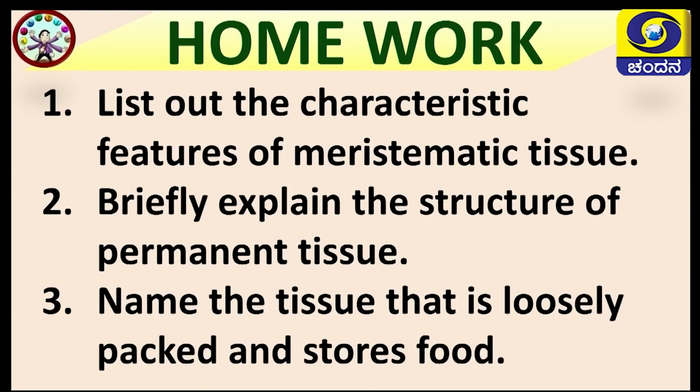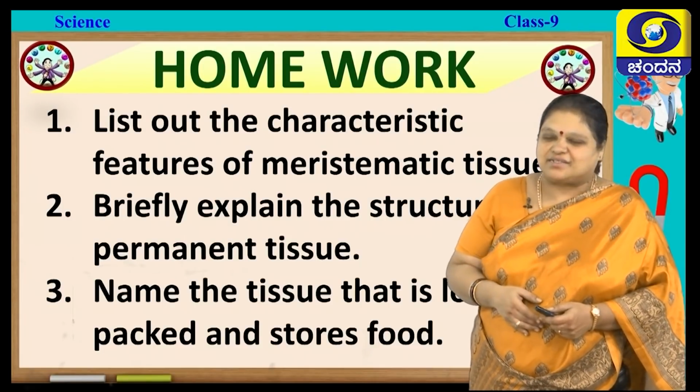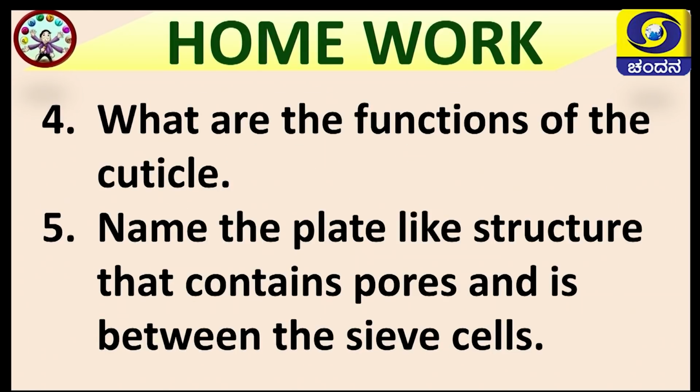Next, let me give you some homework. It is important. First, list out the characteristic features of meristematic tissue. Next, briefly explain the structure of permanent tissue. Name the tissue that is loosely packed and stores food. Next, what are the functions of the cuticle? Next, name the plate-like structure that contains pores and is between the sieve cells.